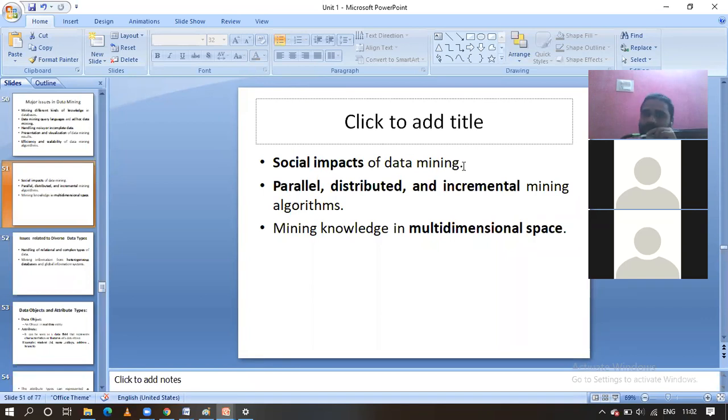Okay, the next one is parallel and distributed incremental data mining algorithms. Normally, guys, day by day the data for data mining algorithms is increasing. To improve the efficiency of these mining algorithms, we have to go for the incremental and distributed parallel type. What is the importance of parallel and distributed ones, guys?